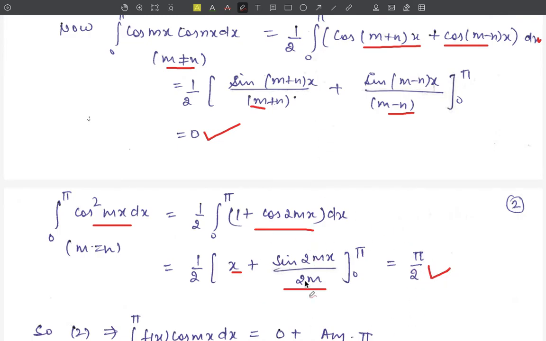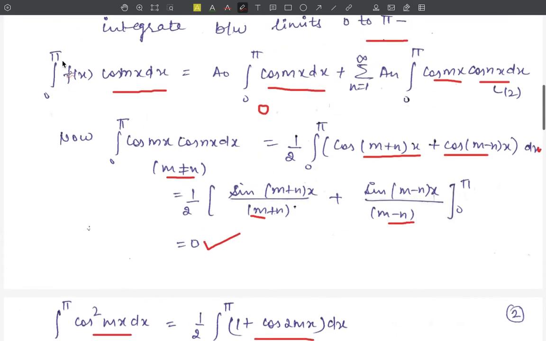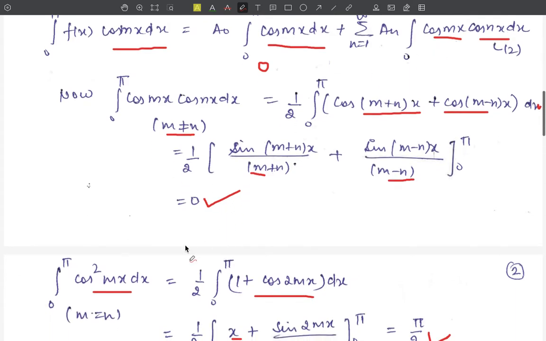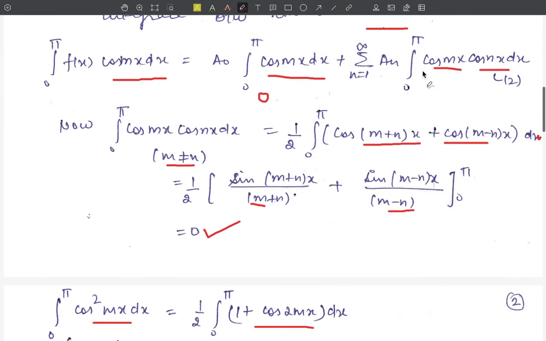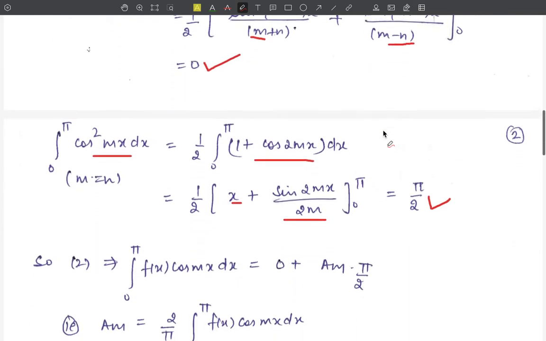Now using these two values in this equation, we get integral 0 to pi f(x) cos mx dx is equal to a naught into 0, that is 0, plus here for n not equal to m, the integration is 0, but for n equal to m, the integration is pi by 2. Therefore from here we get a_m into pi by 2.